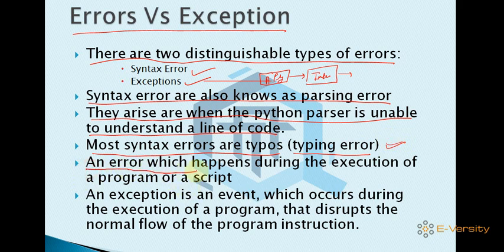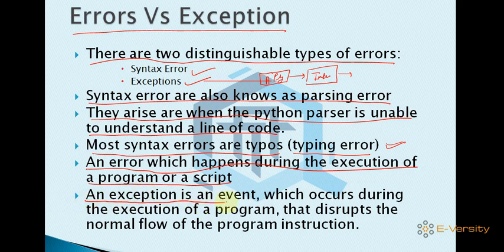Now, an error which happens during the execution of a program or a script. Suppose you have written correctly, there is no typing mistake, so there is no syntax error, but at runtime it gives some kind of error. That is called an exception. Syntax errors come at compile time, and exceptions come at runtime.